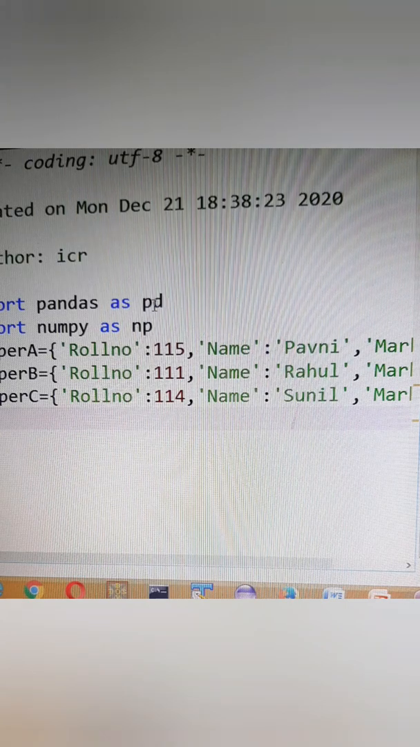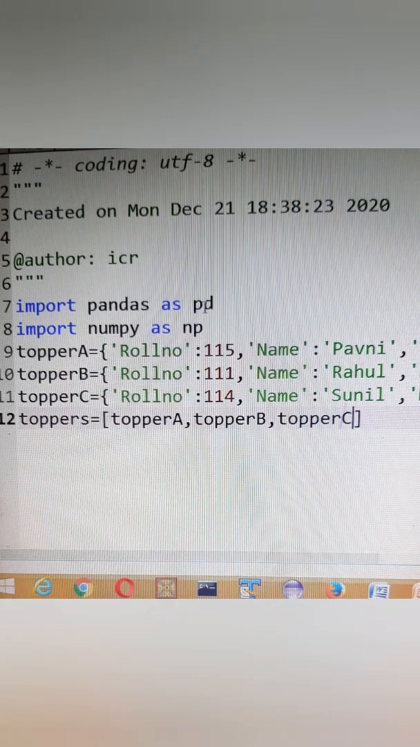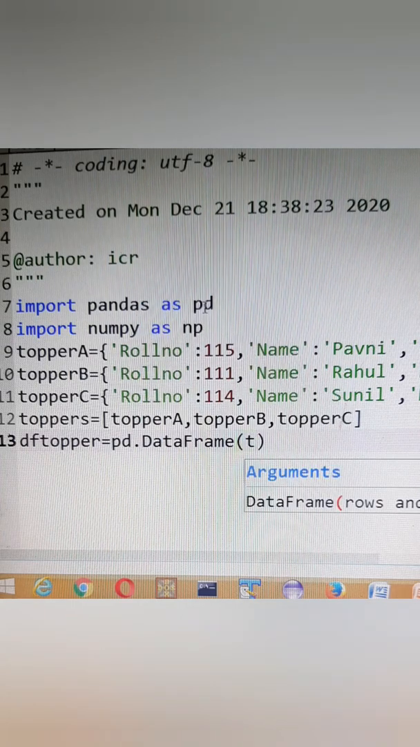So I can create a list by the name of toppers equal to square brackets. As you all know, lists are represented by square brackets. So in the toppers list I am going to keep topper A, one dictionary, then the second dictionary, and then the third dictionary. And then we can create a data frame object. Suppose I am keeping df_topper equal to pd.DataFrame, and in its brackets I am going to keep the toppers list.